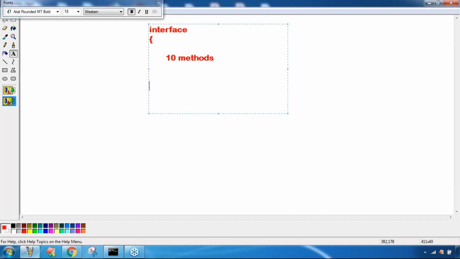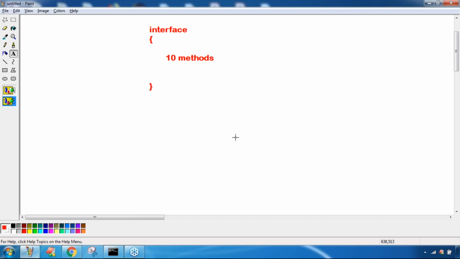Assume this interface, sir. If I have an interface, how many implementation classes are there? Can you please confirm? For an interface, usually how many implementation classes are there? Any number. Suppose, assume that, sir, there are multiple implementation classes.